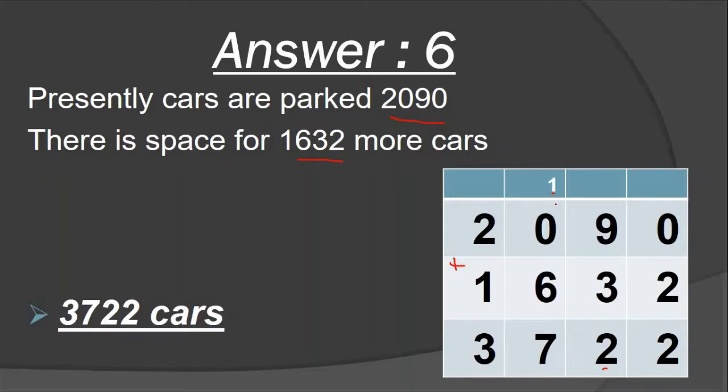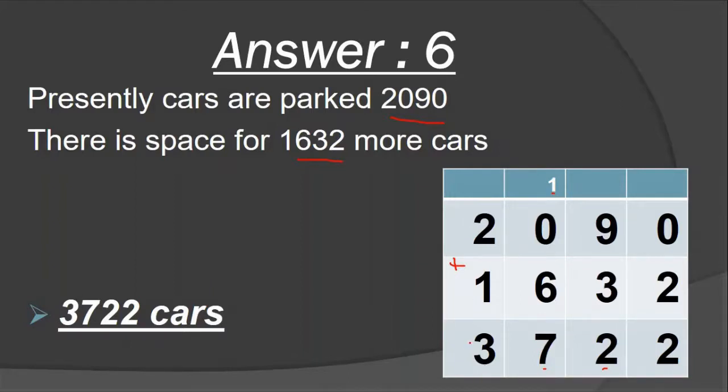Understood, all students? Then after that, 1 plus 0 is 1, and it's a 6. 1 plus 6, how many students? 7. So I wrote 7 here. Then 2 plus 1, how many? 3.